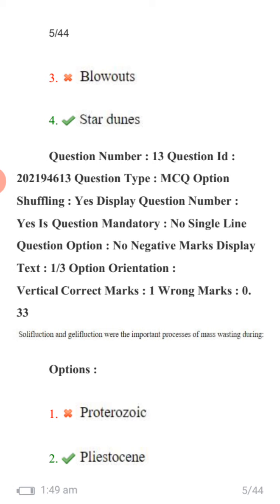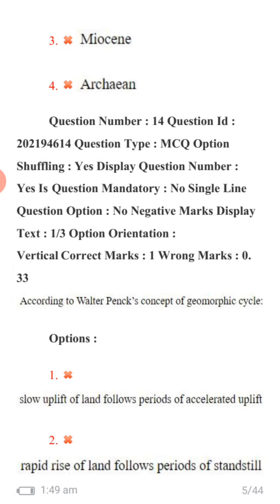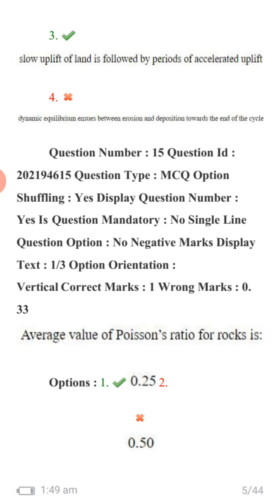Solifluction and gelifluction were the important processes of mass wasting during the Pleistocene. According to Walter Penck's concept of geomorphic cycle, slow uplift of land is followed by periods of accelerated uplift. Average value of Poisson's ratio for rocks is 0.25.